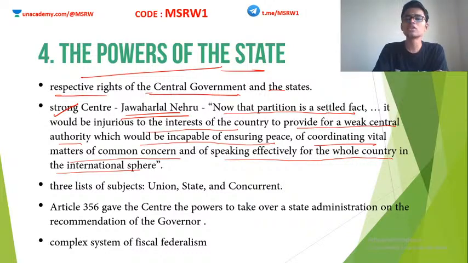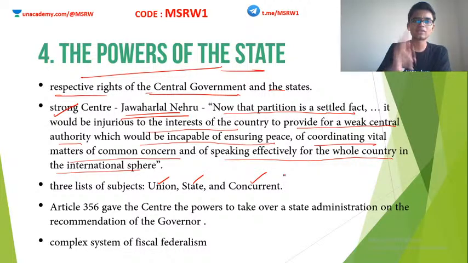Based on these arguments, the Constituent Assembly finally came up with 3 lists: Union list, state list, and the concurrent list. In the Union list, the central government will make the rules. In the state list, it is up to the states, and in the concurrent list, both can make the rules. But in case of an argument, the center will prevail. That was the idea. The problem was: which subjects will go to what? That was the issue.